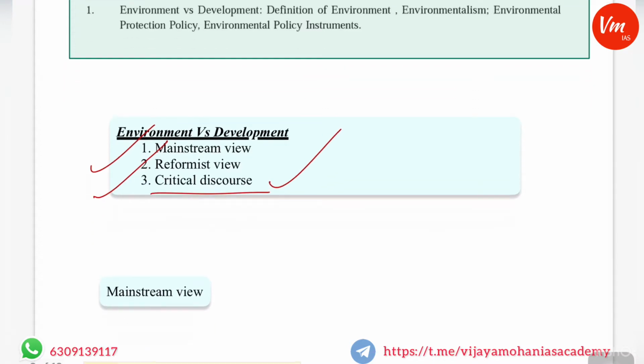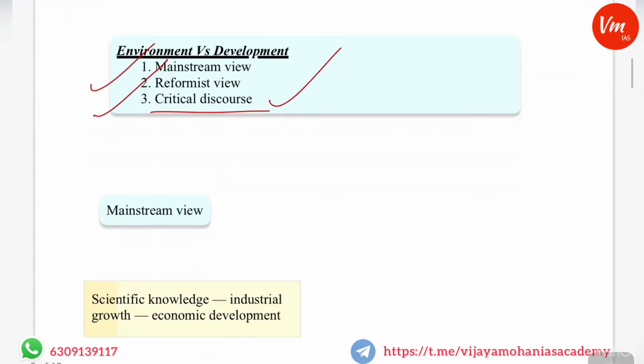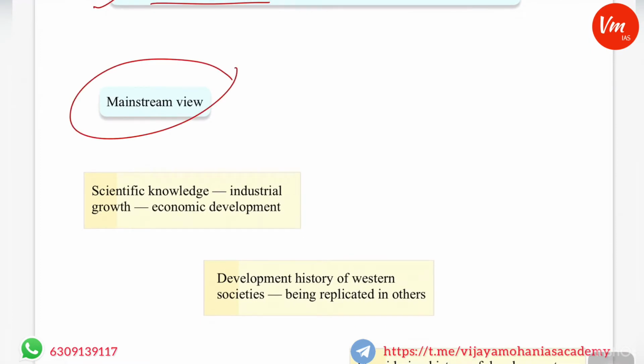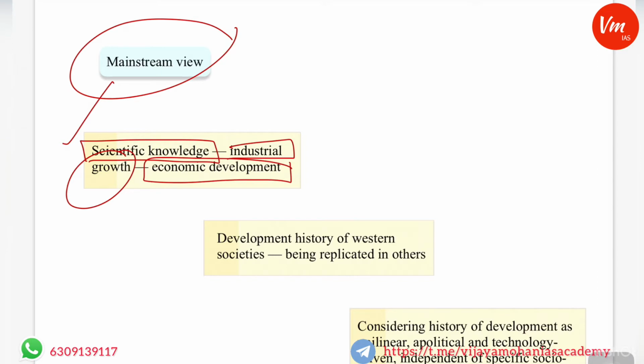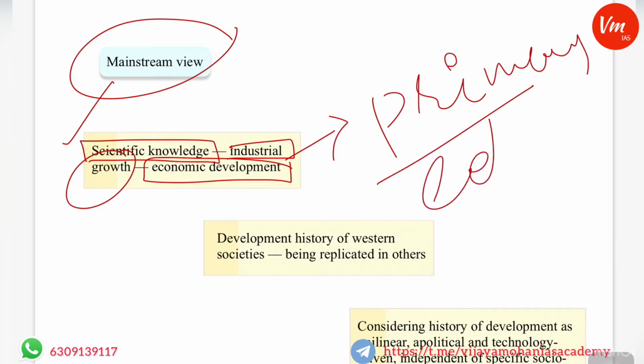I'll be briefly telling you about what the mainstream view is, what the reformist view is, and what the critical discourse is. Now the mainstream view is the predominant one until the recent past. So what is this mainstream view? In the mainstream view, development is considered primary, and development will be based on scientific knowledge. With scientific knowledge, industrial growth will come, and with industrial growth, economic development will happen. And this economic development has to take primacy. So here economic development is given due importance rather than environmental protection.